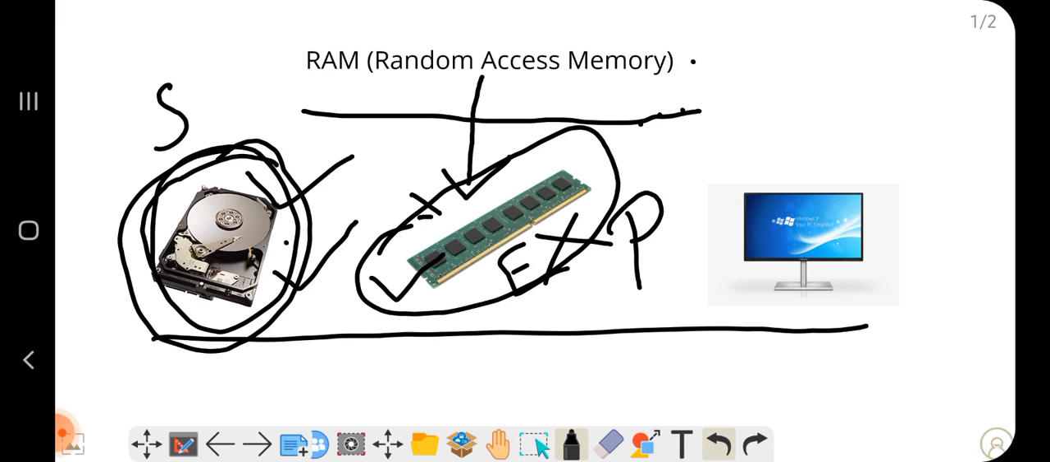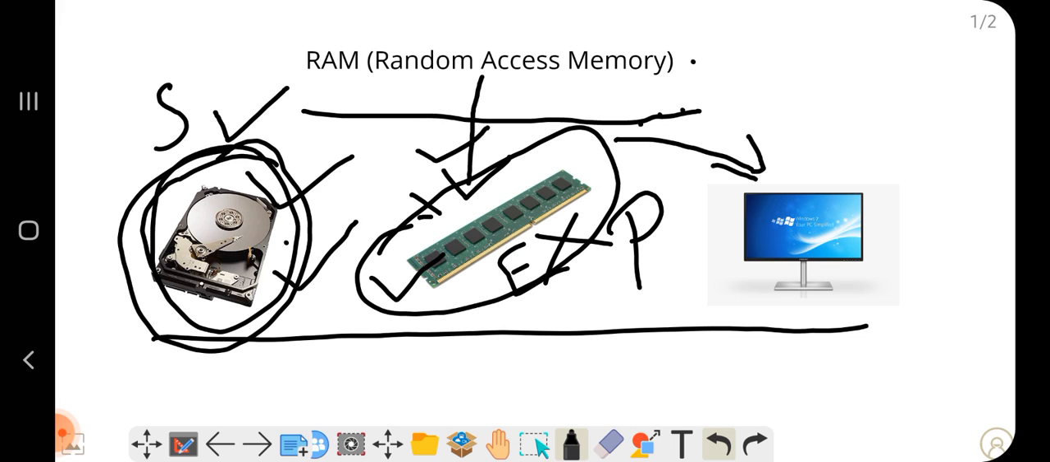Imagine whatever I am telling, how the process will work. First, we have the secondary storage device, the hard disk, that stores the data permanently. Every data it holds. Then we have the RAM chip, an empty chip. Then we have the display screen, that is the monitor. We have the display screen monitor, we have the secondary storage device, and we have the RAM chip.